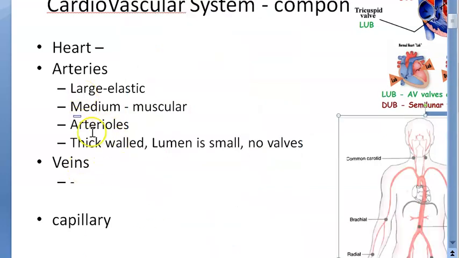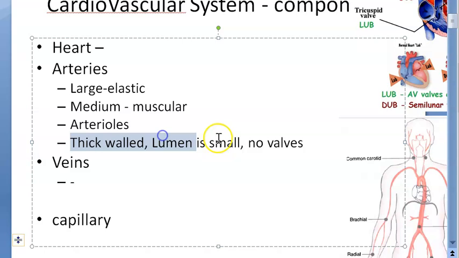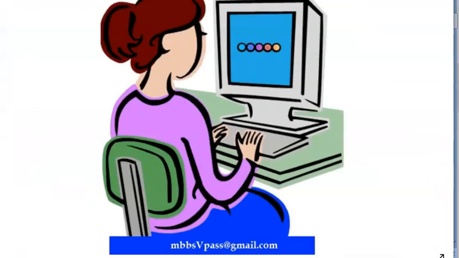So you can write the same things, right? It has a thin wall, the lumen is large, it has valves. The same thing you will write for veins, basically in the opposite. Okay, guys, let's move on.